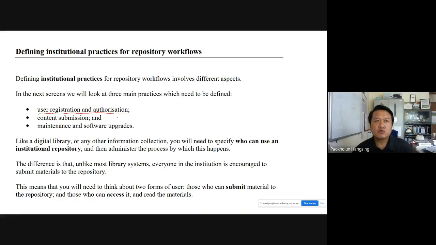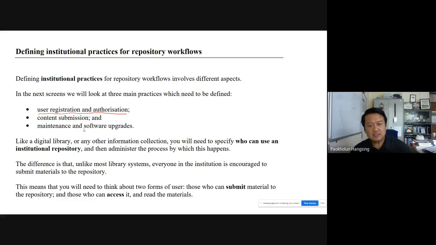That means we focus more on how the digital contents of the institution can be used by the members of the institution. Not only use but also contribute. Institutional repository will have more contribution from the institution members. Then we will look into content submission and maintenance and software upgrades.